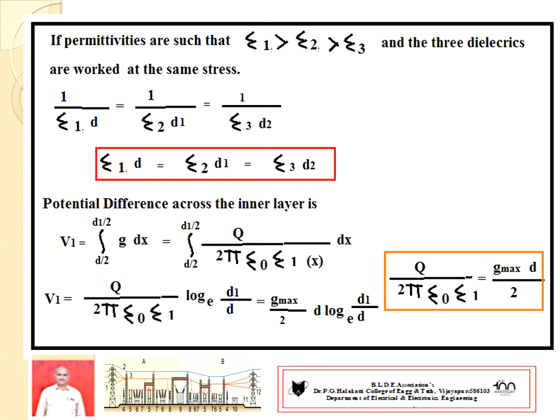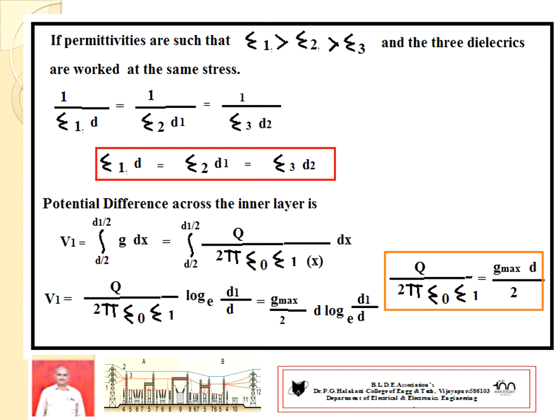Or directly we can write this expression: relative permittivity 1 with diameter D is equal to relative permittivity 2 with diameter D1, which is equal to relative permittivity 3 with diameter D2.